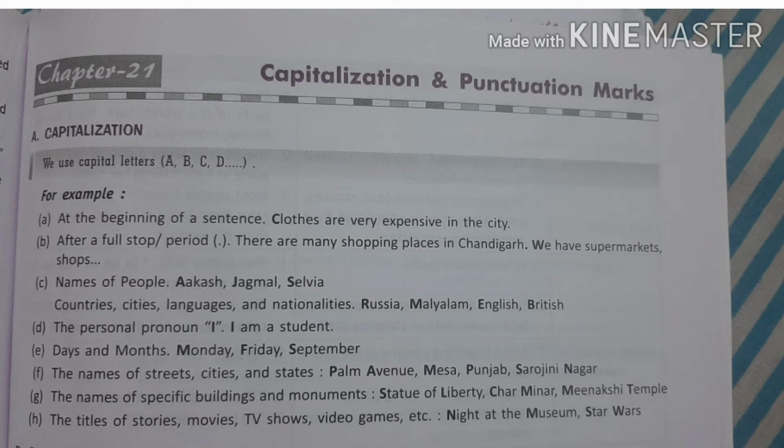Next, days and months. Names of the days and months always start with a capital letter. The names of streets, cities and states also start with a capital letter. The names of specific buildings and mountains also start with a capital letter. Next, the titles of stories, movies, TV shows, video games, etc. also start with a capital letter.